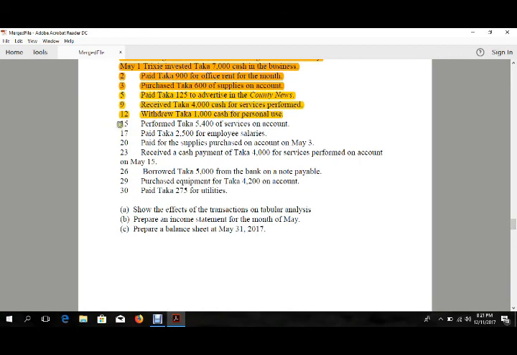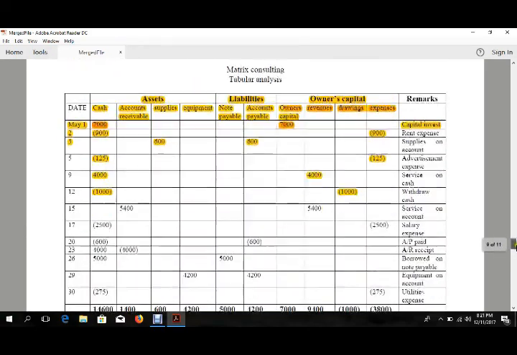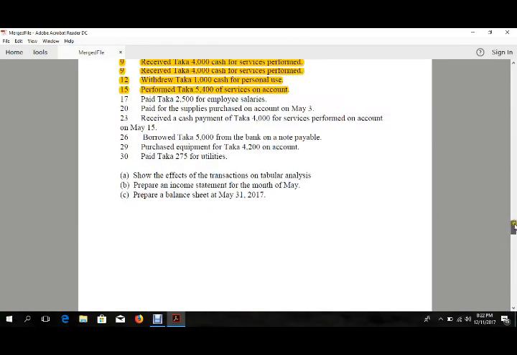Next entry says that on May 15 performed 5,400 taka of services on account. Trixie performed some services, but this time she didn't get paid. She will be paid later. So this is the money she is going to get from someone she performed service for. So we will put it in the asset section as accounts receivable, and also treat it as revenue, so we will put 5,400 in the revenue section. Let's go for the next entry.